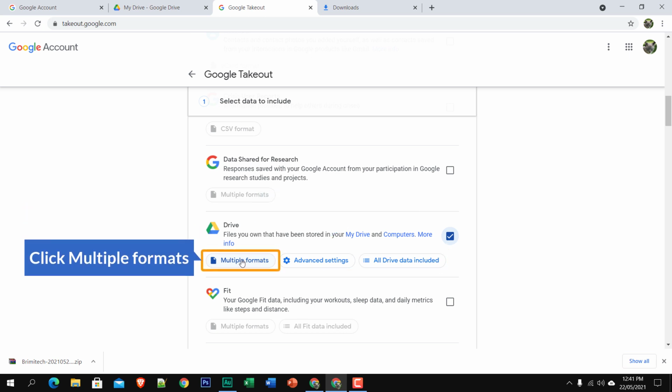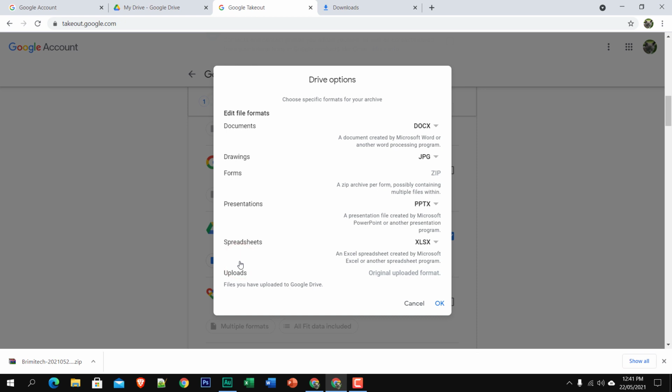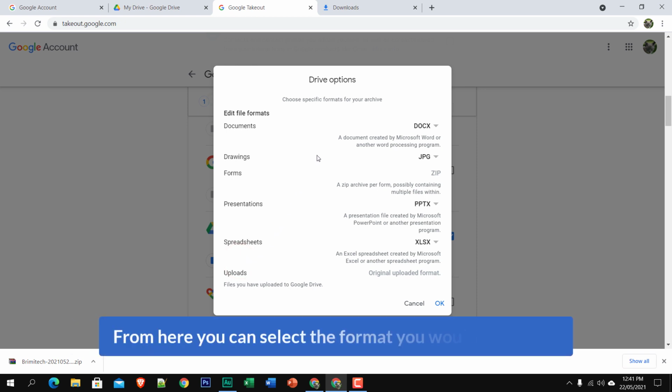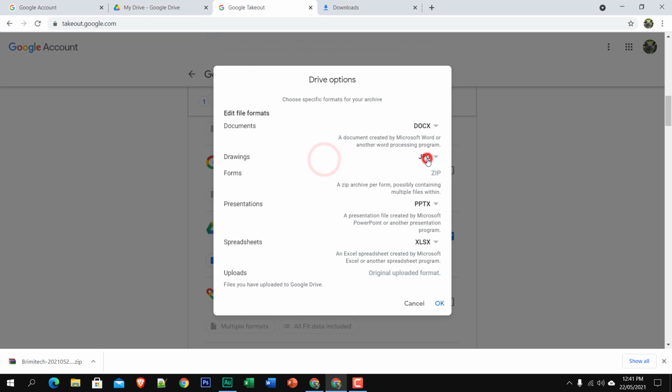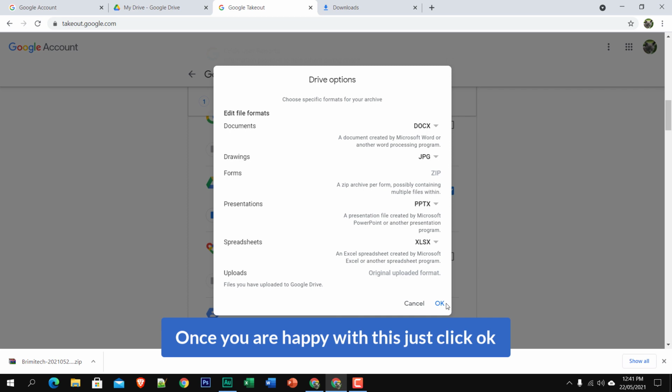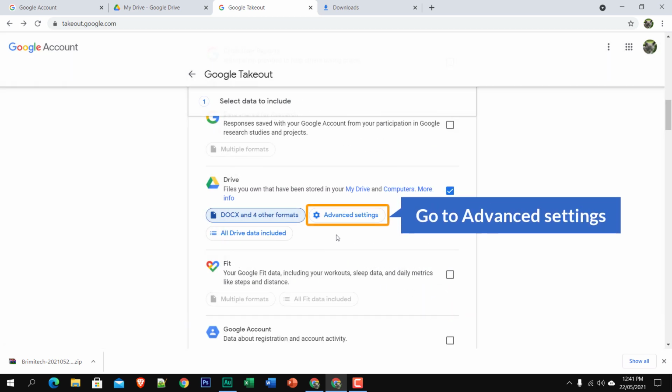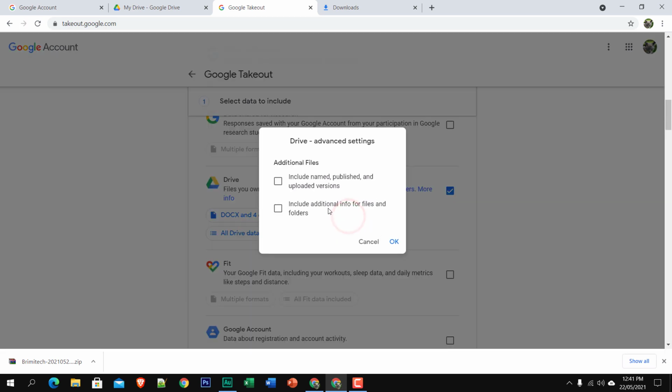Let's see the first one, multiple formats. From here you can select the format you would like to get. For documents you can download as docs or PDF, for drawings JPG or PDF, for forms and presentations PPTX, and for spreadsheets XLSX. Once you are happy with these settings, just click OK and go to the next one, advanced settings.